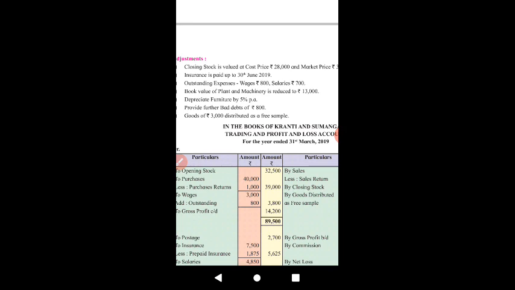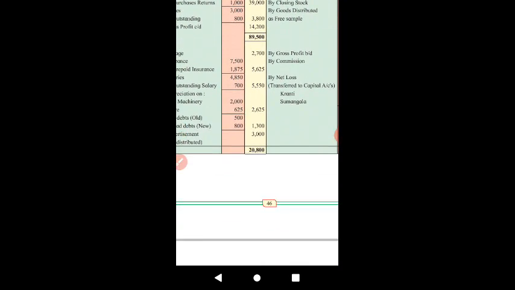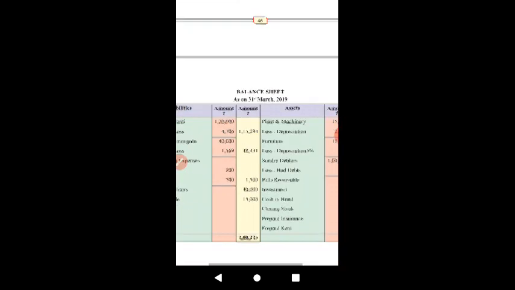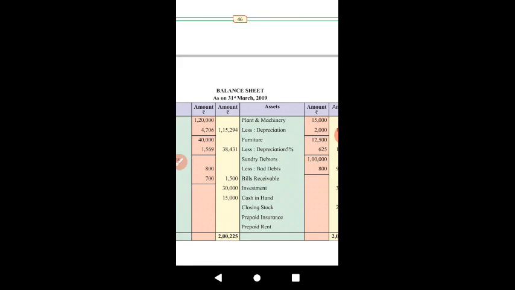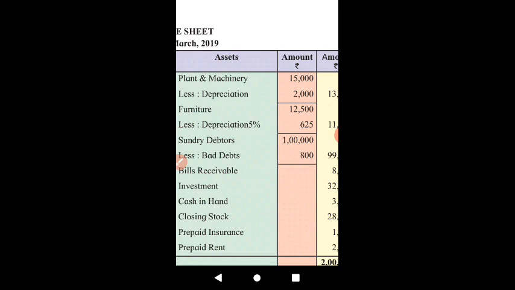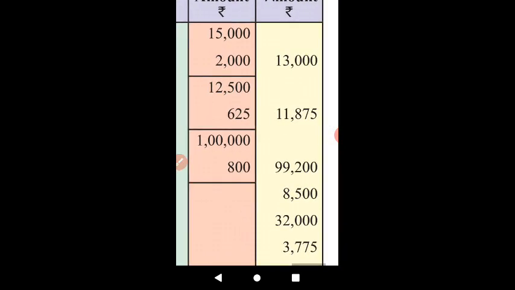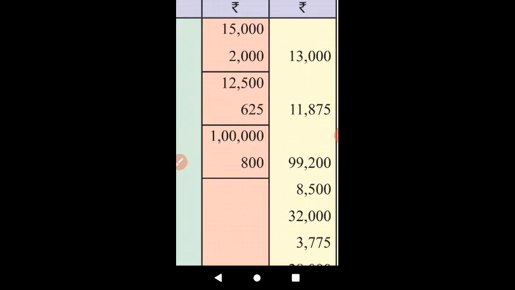And these new bad debts will be deducted from debtors. So we can see 1 lakh minus 800. Actual debtors today are of rupees 99,200.